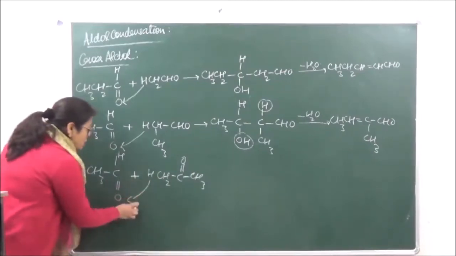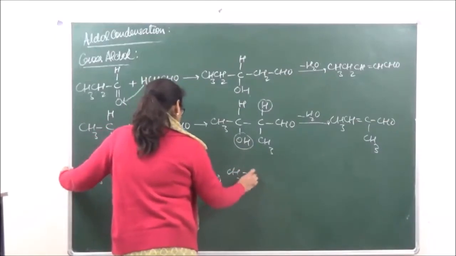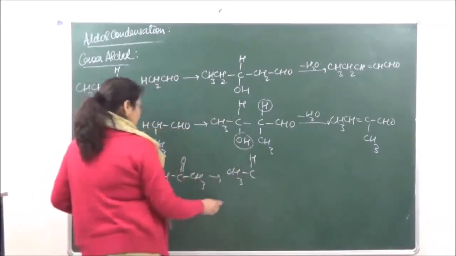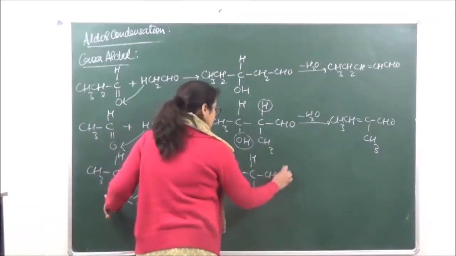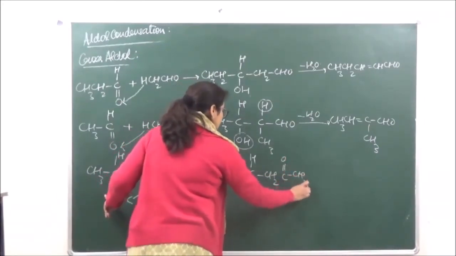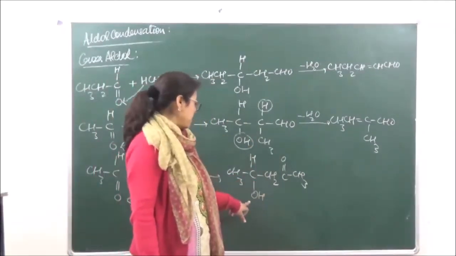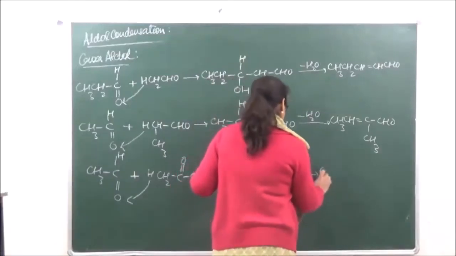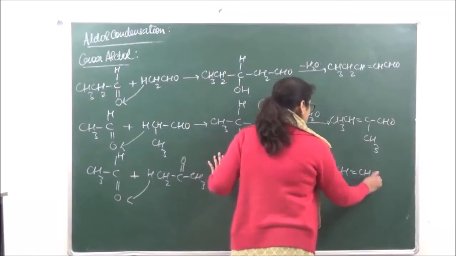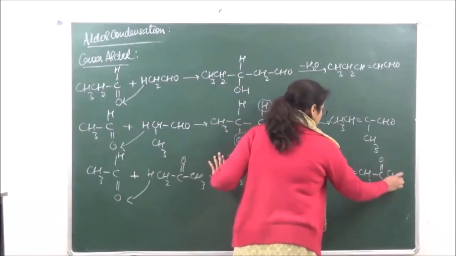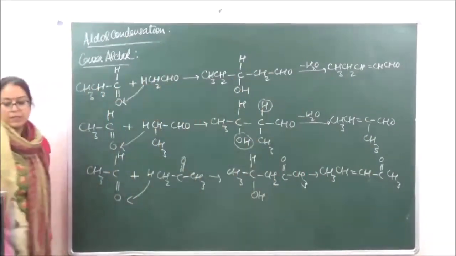Right? This hydrogen will go over here and we have this. Then a water molecule will be lost, hydrogen from here and OH from here, and we will get an unsaturated ketone.